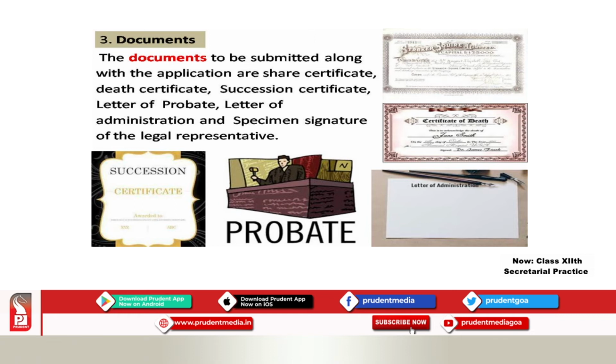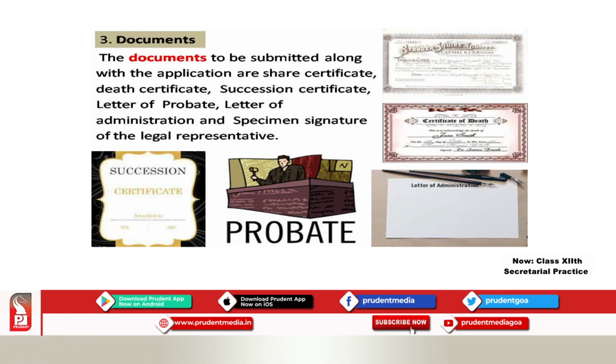Or the middle picture, probate of will, when he dies testate. Even when he dies testate, the legal representative goes to the court and says that he is the legal representative, and the court will give him a letter of probate. That is the one. And the last one, letter of administration. This will be given again by the court when he dies without leaving a will, intestate.